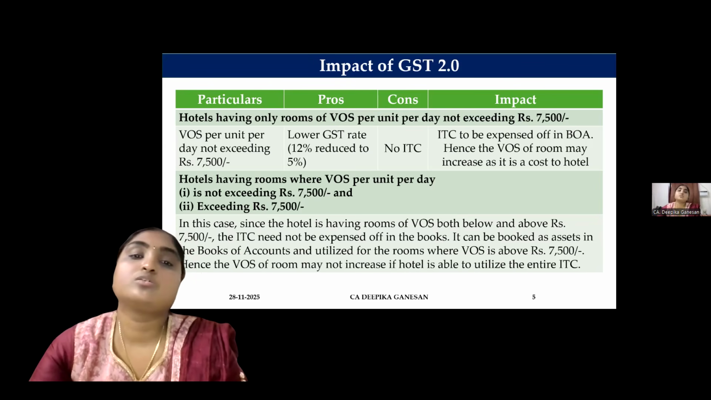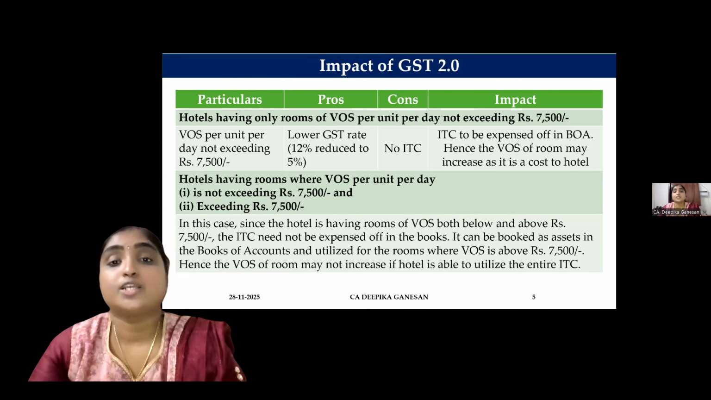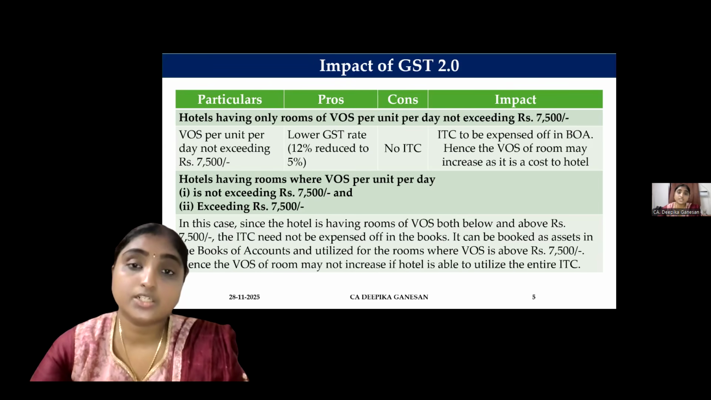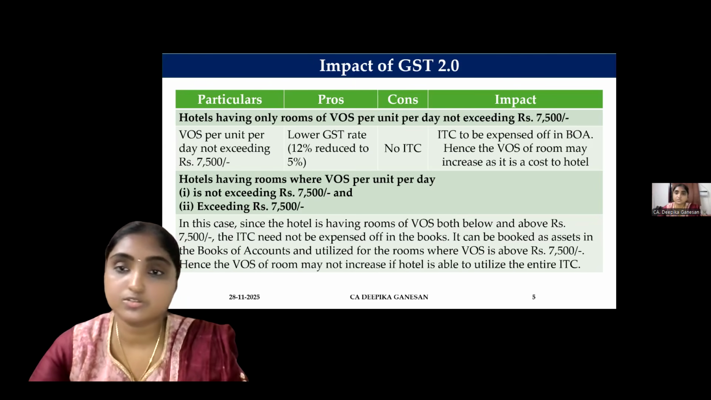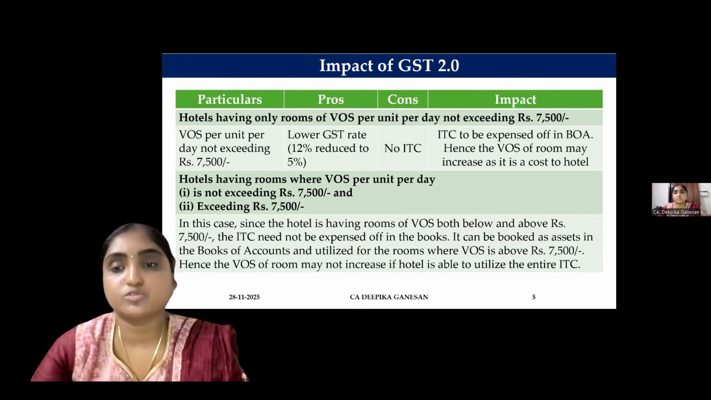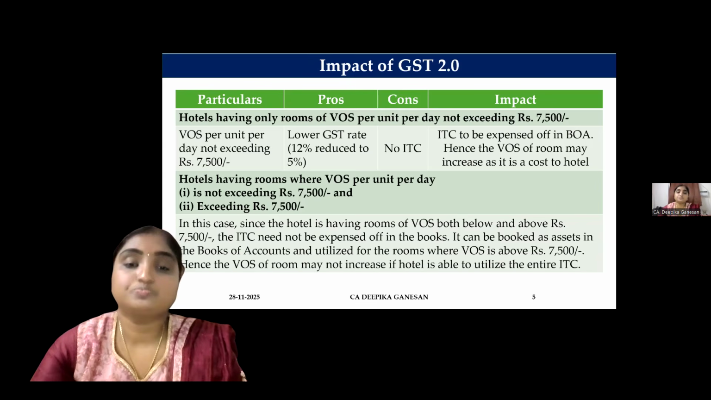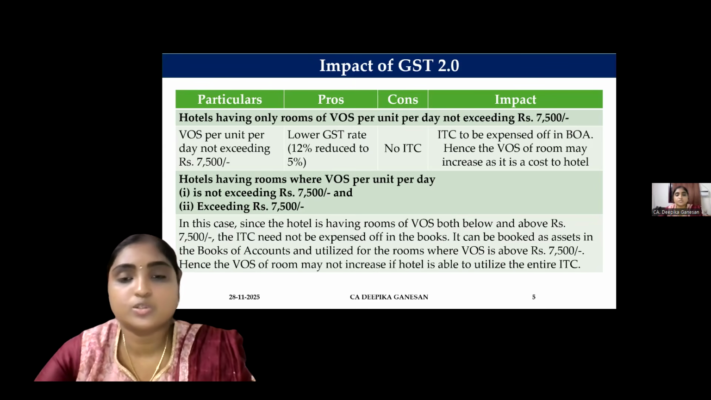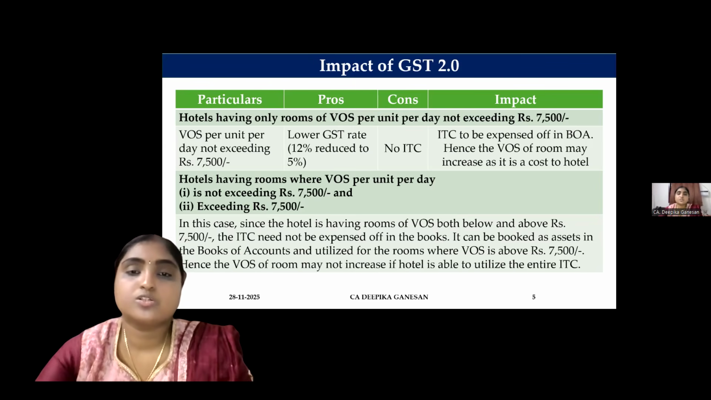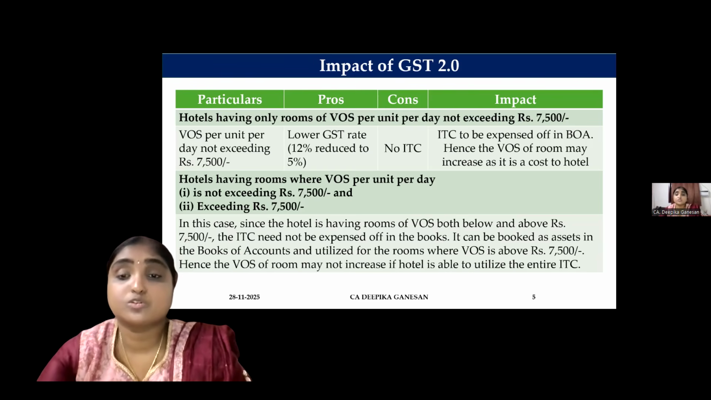So in this case, if the hotel is able to utilize the entire ITC, then you can expect a reduction in price with regard to the rooms where the value of supply is not exceeding 7,500. Suppose the room rent is 3,000. So 5% comes to 150, so 3,150. You will pay only 3,150, because whatever input tax credit you have was utilized for the rooms which were exceeding 7,500. So in this case, the hotel will not increase it because they can book it as an asset.